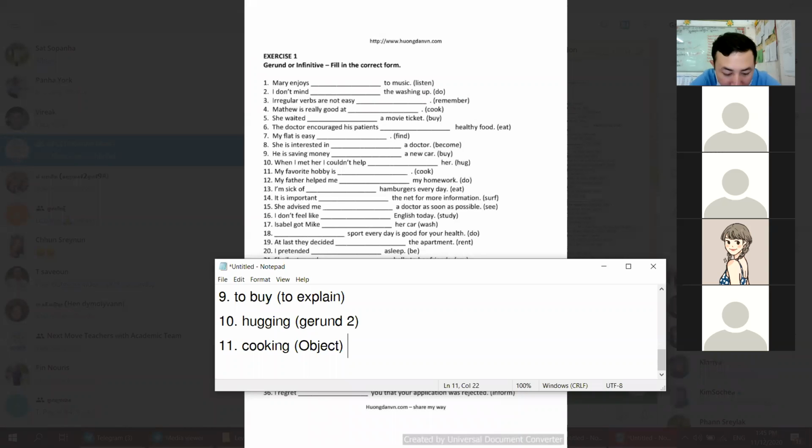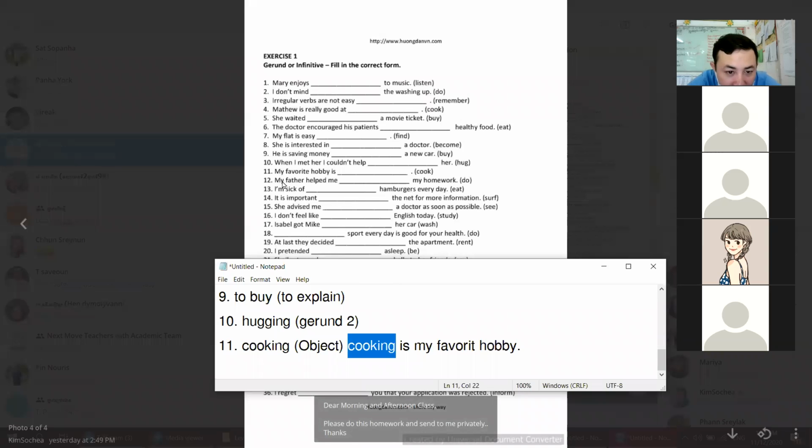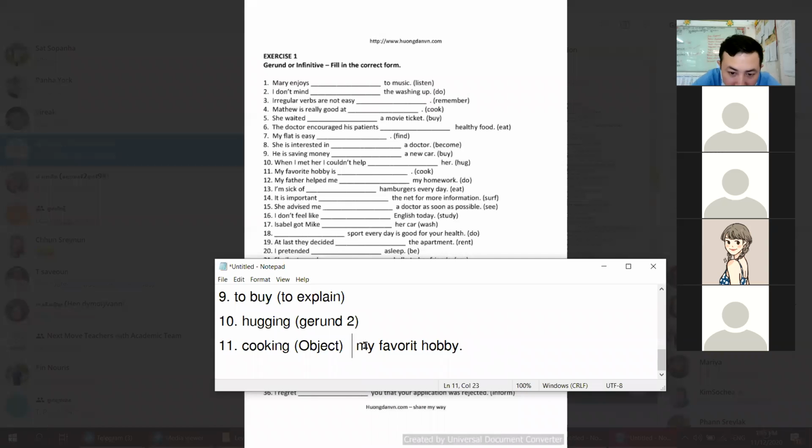If you want to make this into subject, you can write like this: cooking is my favorite hobby. This is we use cooking as the subject, but in the sentence here, they don't use cooking as the subject. They just put the word cooking here at the end. So it becomes like this. My favorite hobby is cooking. So that means that we can use gerund as the subject and also as the object.